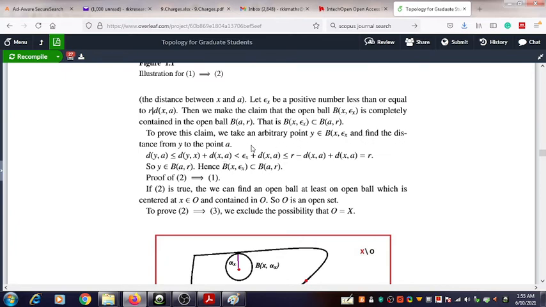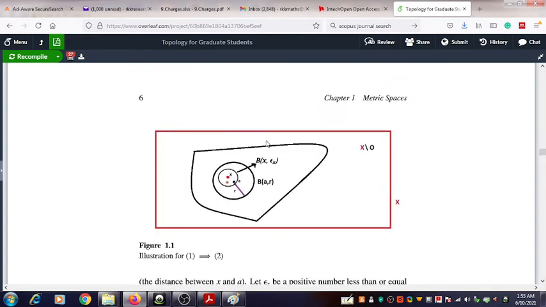For that we are going to find the distance of y to the point a. We shall show that this distance is less than r.